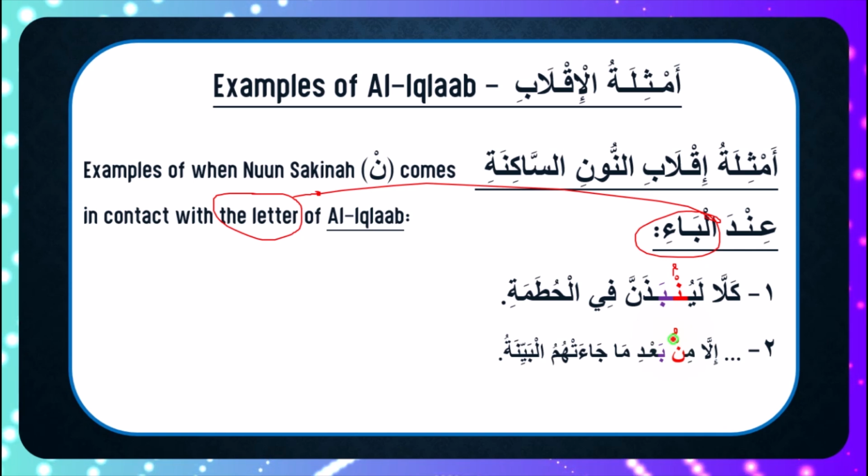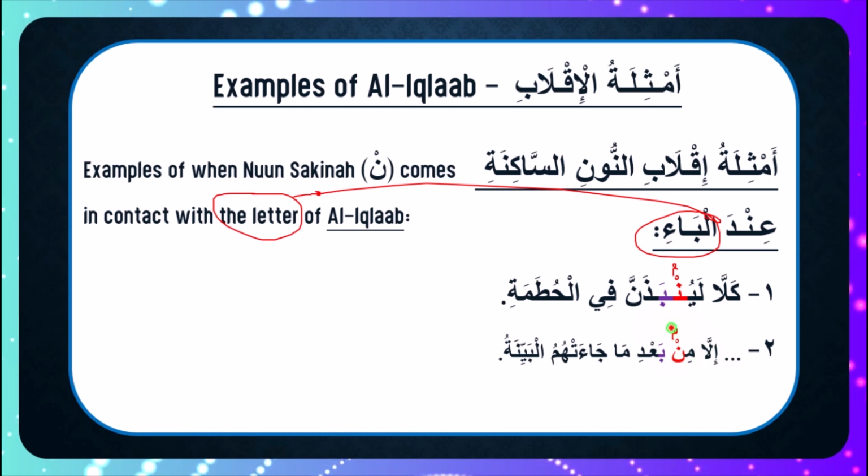So instead of saying min bad, that's wrong because we cannot do idhar. Instead of saying mim bad, pronouncing the meme completely, we don't do that either. And we do not say me bad, by entering the noon into the ba. No, that's not allowed, because they are from different points of articulation.